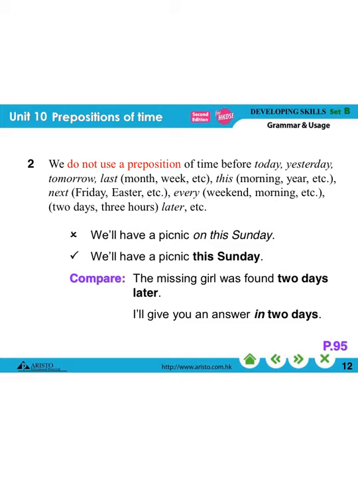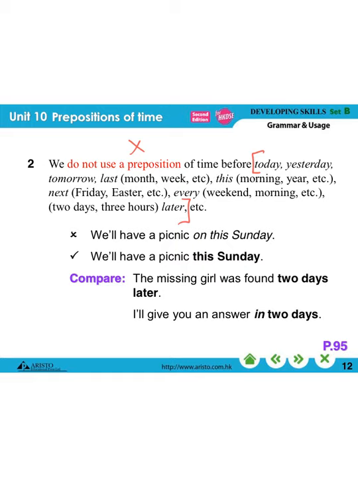And sometimes we don't really have to use any preposition. That means we put a cross there. We don't use any preposition before these expressions, okay? For example, today, yesterday, tomorrow. Last month, last week, last Tuesday, last Wednesday. This morning, this year, and then next Friday, next Easter, next year, next month.